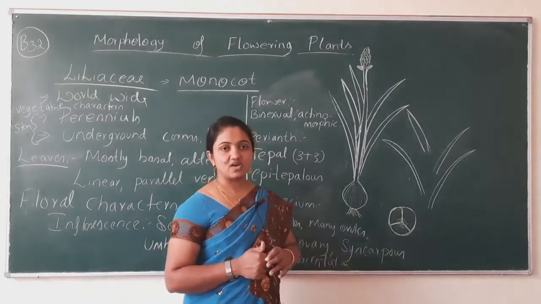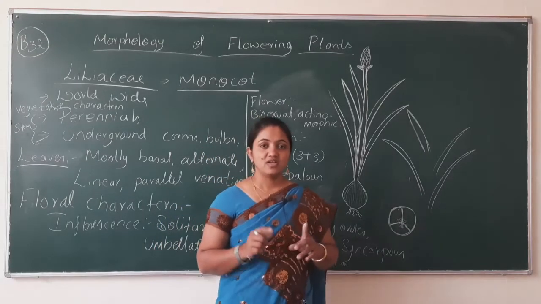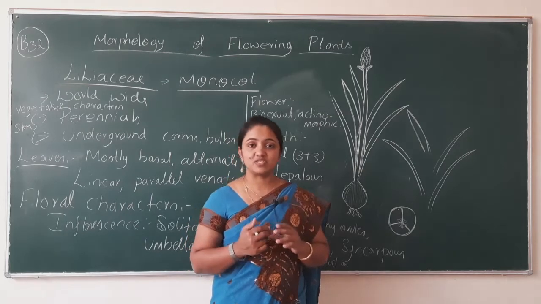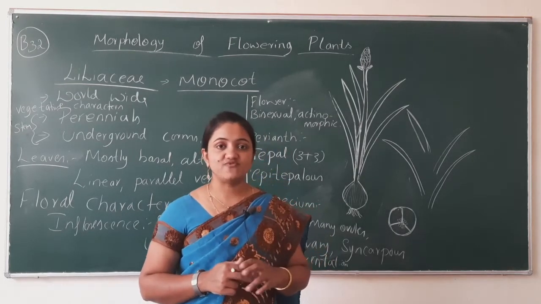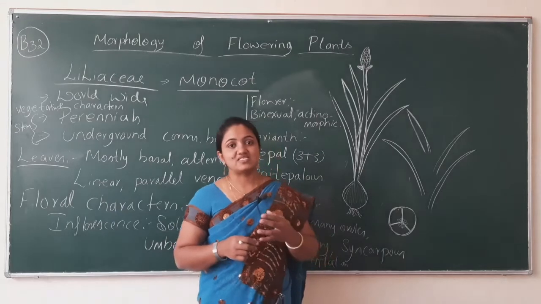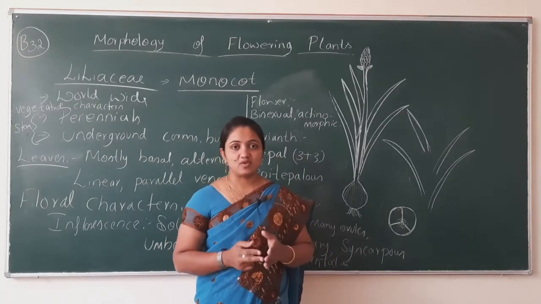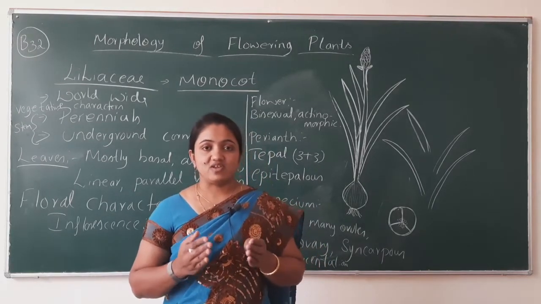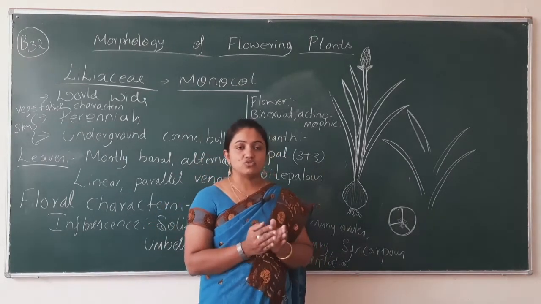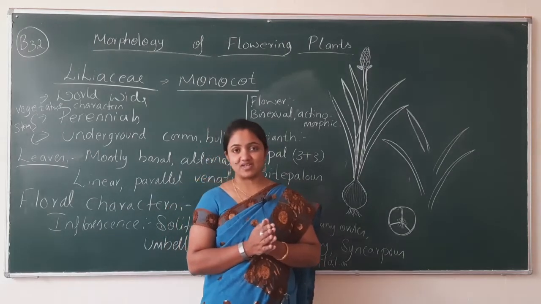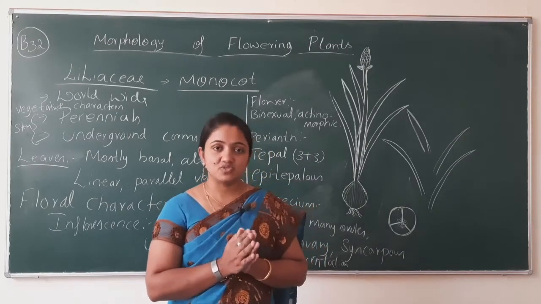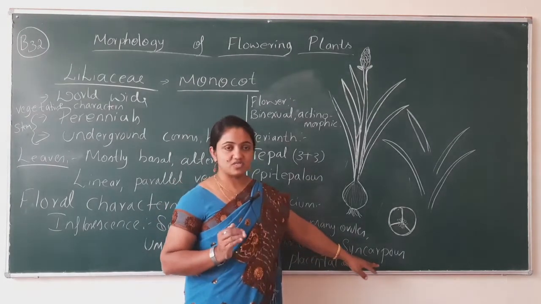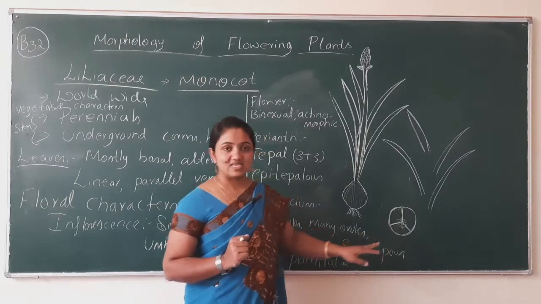And about the syncarpous, syncarpous means what? It doesn't have only one carpel, it has a number of carpels. Carpels means pistils. Pistils consist of style, stigma and ovary. So these type of pistils or carpels will be many in number. All those carpels are fused with one another, united. That type of arrangement of carpels is considered as syncarpous.